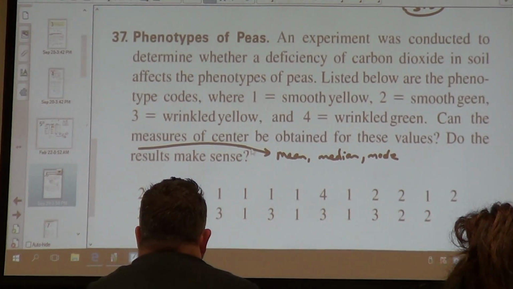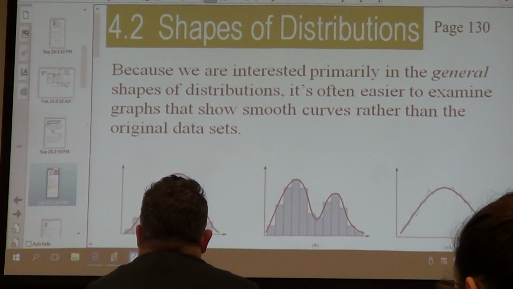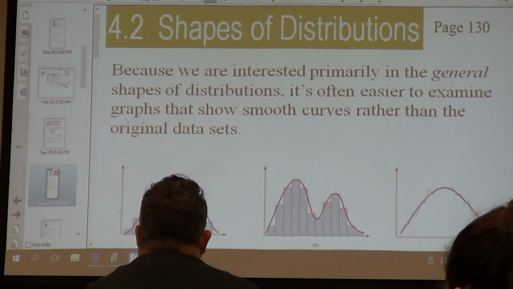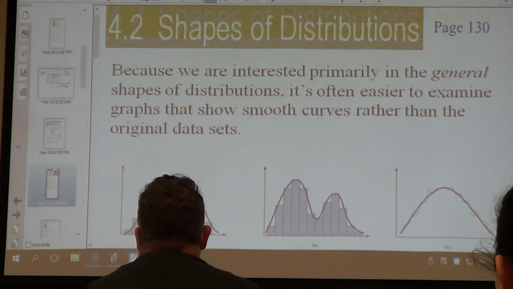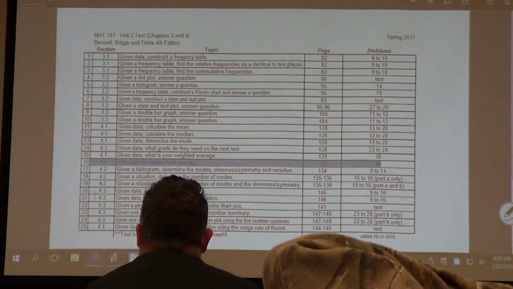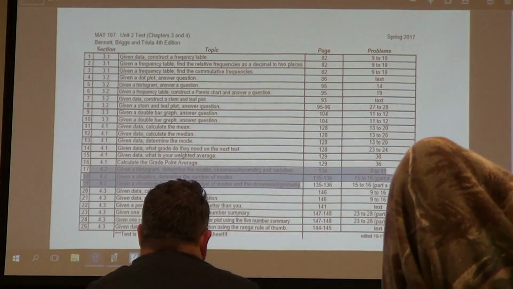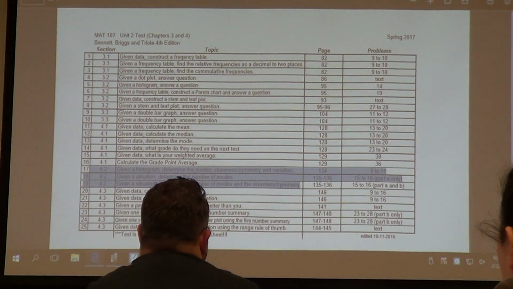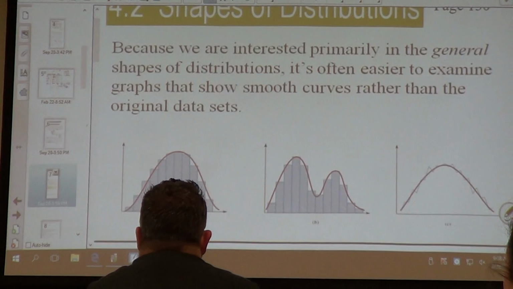All right. Last few minutes, I want to introduce you to 4.2. This is where it's going to be not mathy for a minute, but it's going to be okay. Is this on the test? Yeah. 4.2, we only have 3 questions from 4.2. And when we get to 4.3, we're going to be doing stat edit, stat calc again. So don't do 4.3 without me because I need to teach you some stuff in your calculator again. But 4.2 we're going to go through pretty fast because there's not that much.